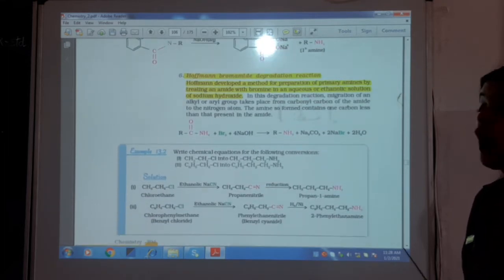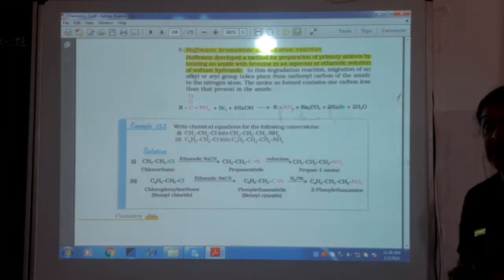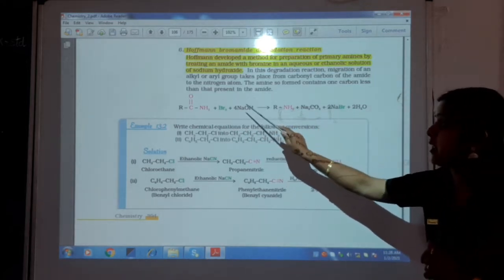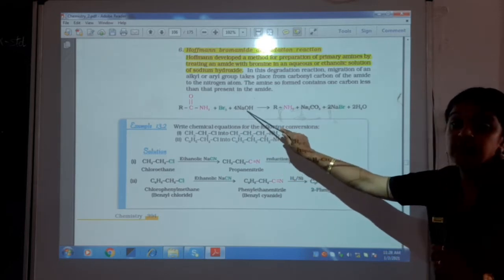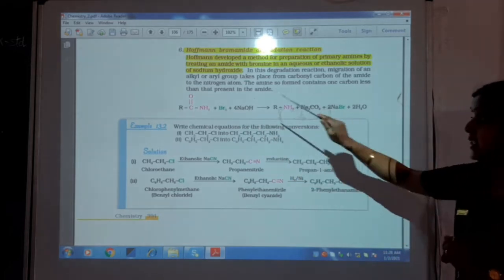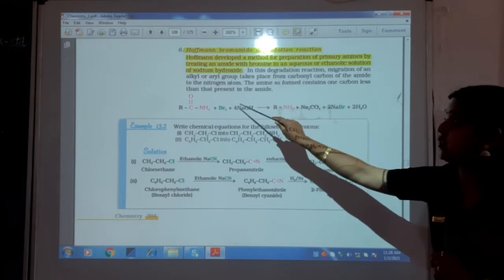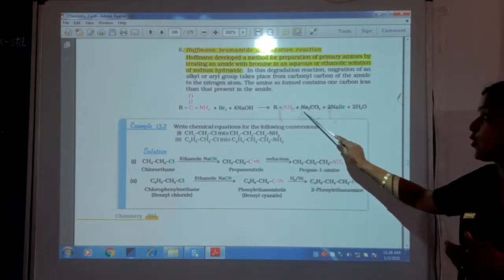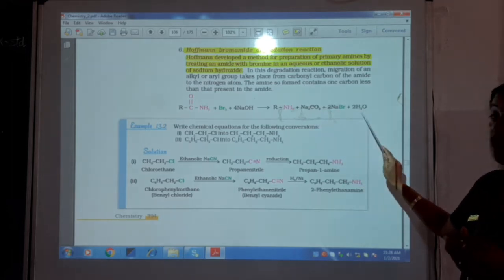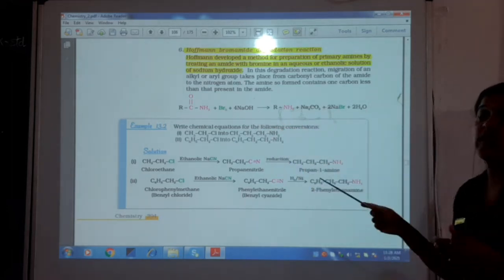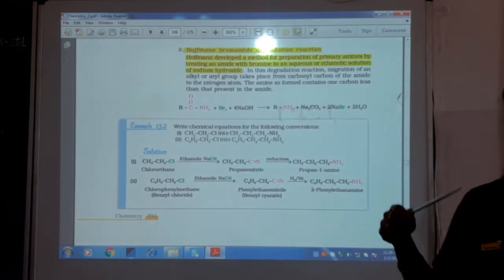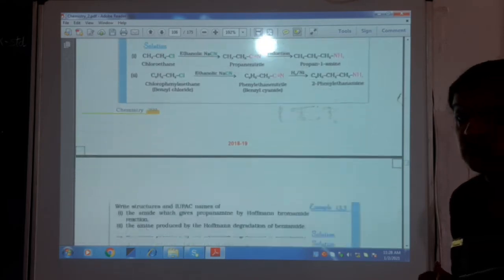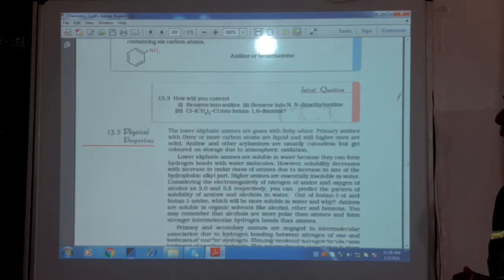Next one is Hoffmann bromamide reaction. Again, it's a very important name reaction, where amide on treatment with bromine in presence of sodium hydroxide. These two combinations are important. Halogen in presence of an alkali or a base, you get your primary amine, sodium carbonate, sodium bromide and water. So there is a definite reaction which has been asked so many times, maybe in fill in the blanks also. So these are the 6 important methods of preparation of amines.